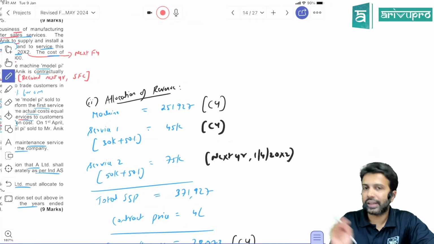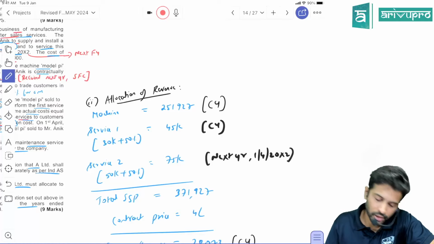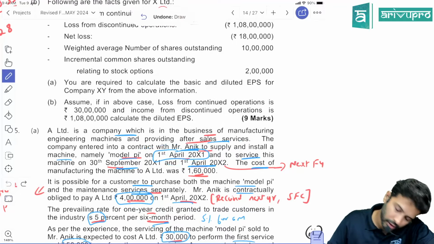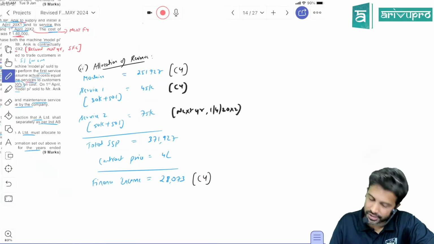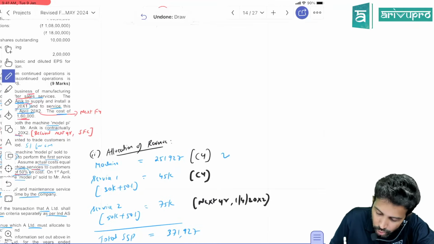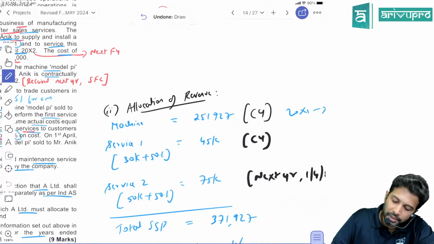Now when should we recognize this revenue? Which anyway we have to pass the journal entry. But here let's quickly discuss this. So machinery 1, when did you supply? 1st April 20X1. So current year itself. So since the machinery delivery and installation is complete, this 251 revenue will happen in the current year itself. When I say current year, I mean 20X1, X2. When I say next year, I mean X2, X3.